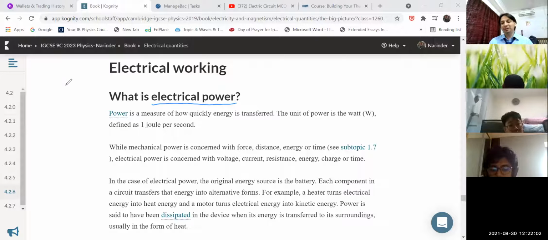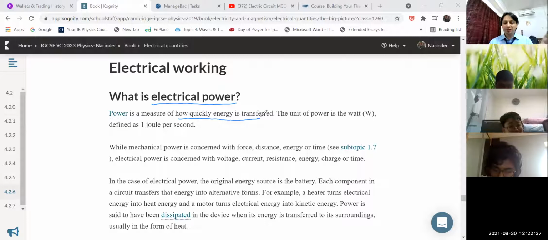But in the electricity chapter, how do we define how powerful a battery or an electric motor or the instruments are? So beginning from the definition, children, power is different in electricity from the way we use the word in our day-to-day life communication. Power is something about how quickly energy is transferred. Please listen, how energy is transferred.